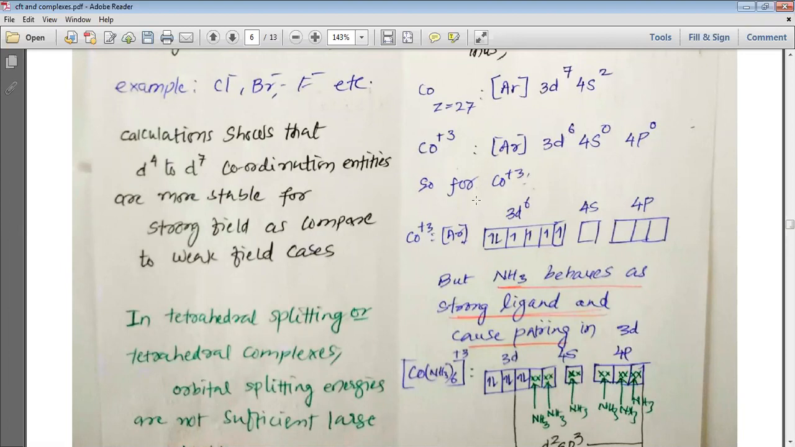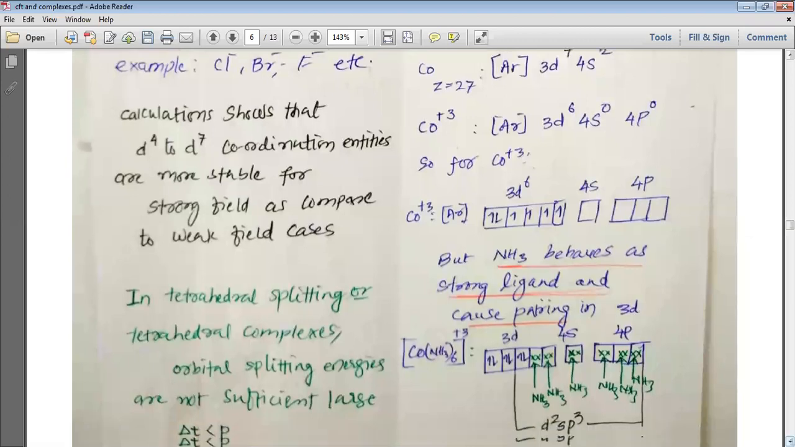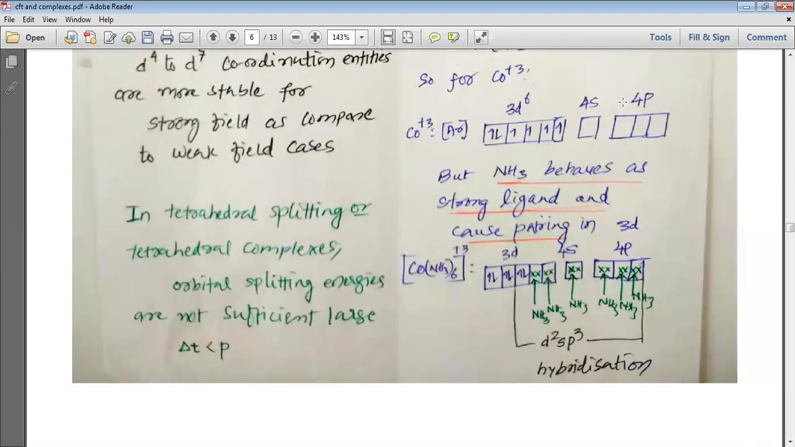Now for Co3+, we can show that 3d6 has 6 electrons filled in it, 4s is 0, 4p is 0. But NH3 behaves as a strong ligand. Please remember, my dear students, that in the complex [Co(NH3)6]3+, NH3 behaves as a strong ligand, and that is why it causes pairing in the 3d. So these 3d6 electrons present in the 3d orbitals get paired and occupy only three of the 3d orbitals.